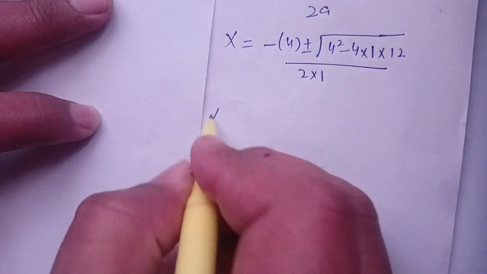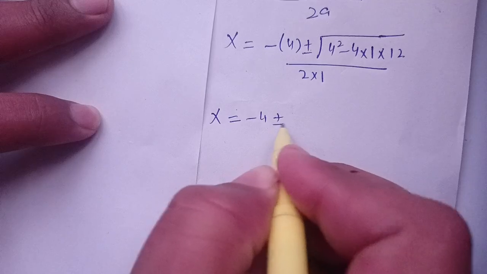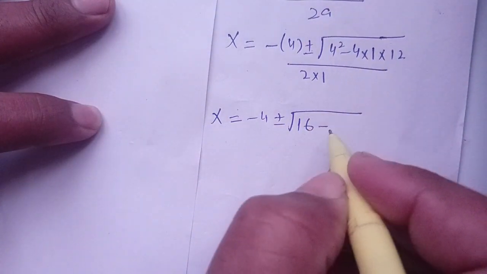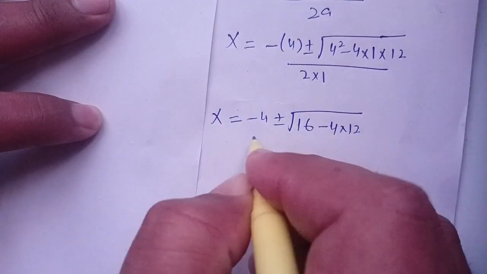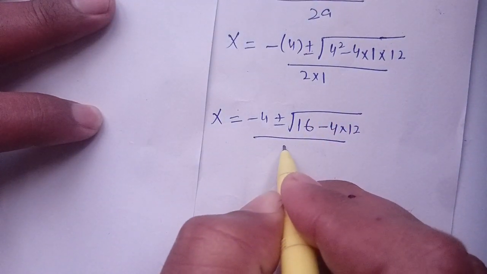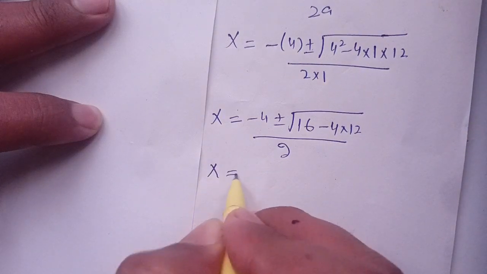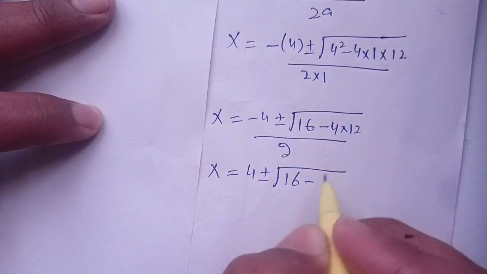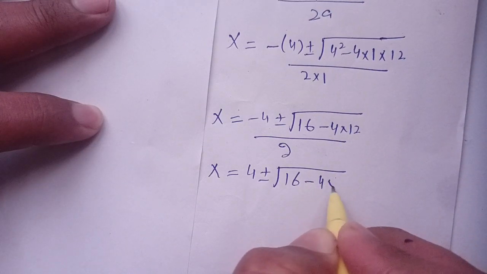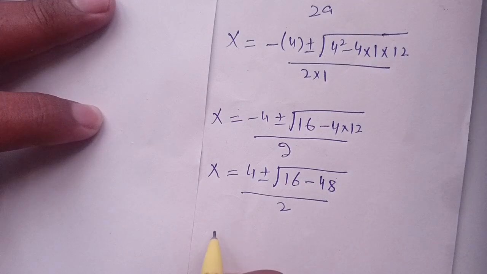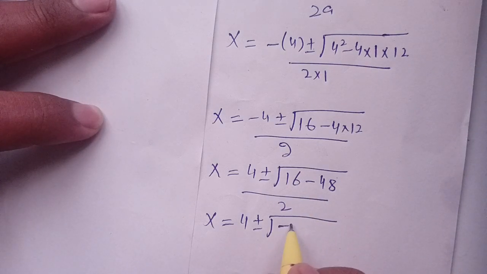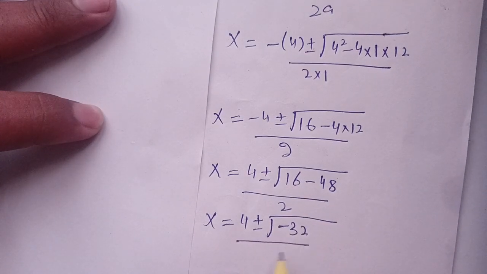Now it gives x is equal to minus 4 plus minus square root of 4 square, means 16, minus 4 times 1 times 12, divided by 2 times 1, which becomes 2. Therefore, x is equal to 4 plus minus square root of 16 minus 4 times 12, which is 48, divided by 2. Now x gives 4 plus minus square root of 16 minus 48, which becomes minus 32, divided by 2.